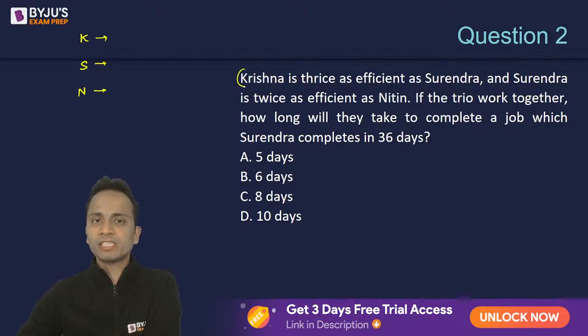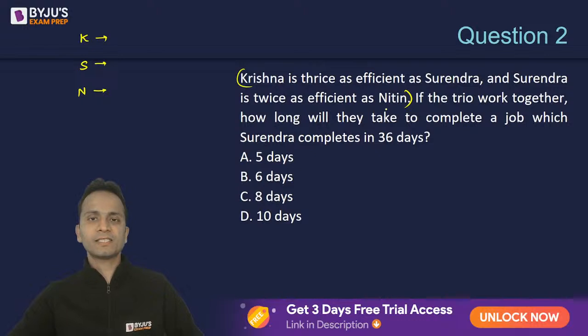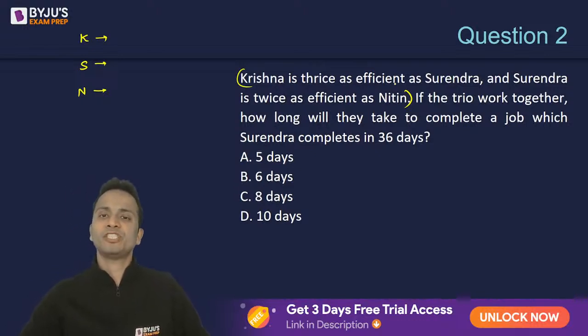So first of all, use the first statement. Krishna is thrice as efficient as Surendra, and Surendra is twice as efficient as Nitin.